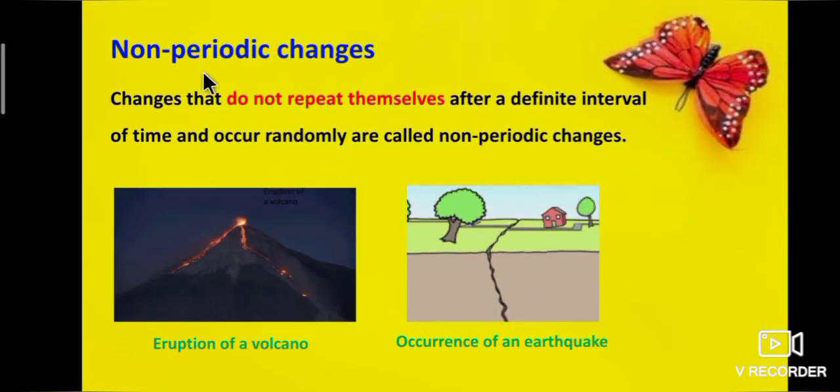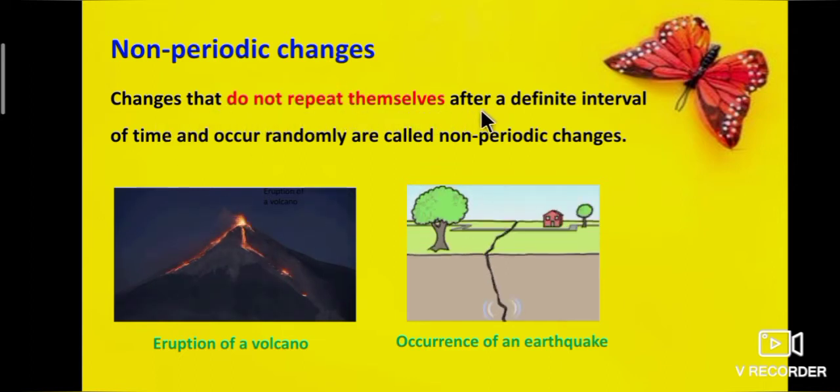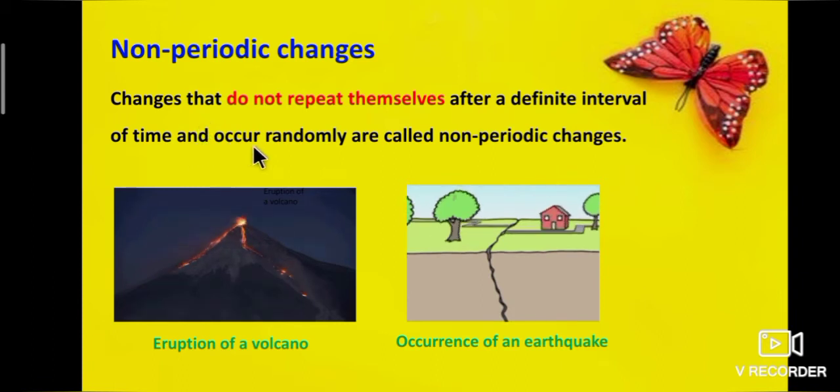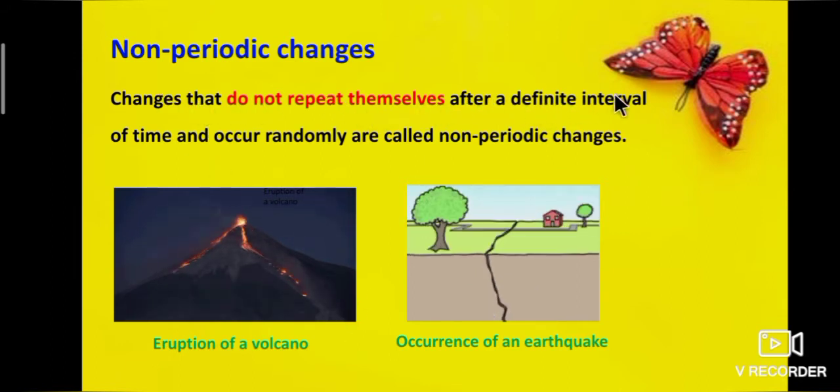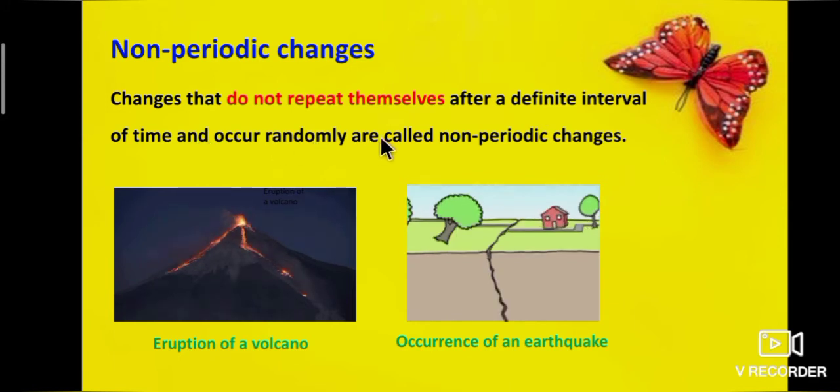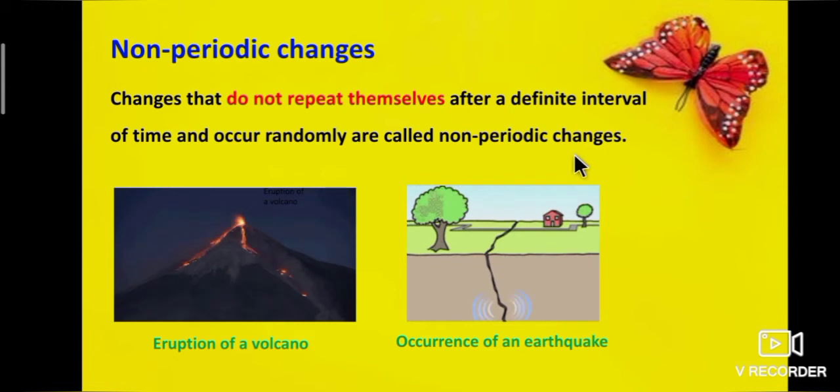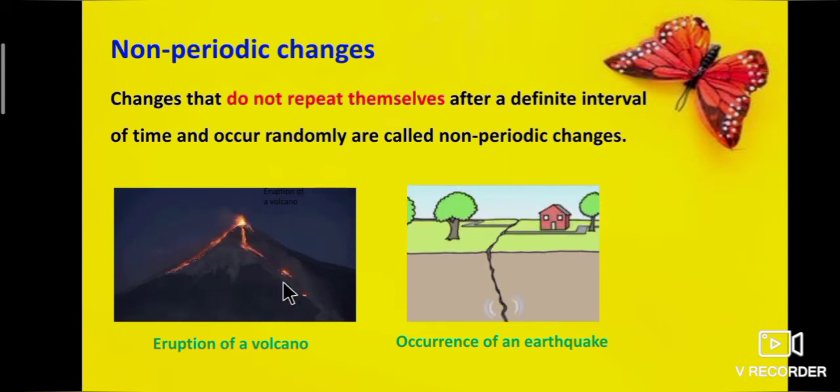Next we will see non-periodic changes. Changes that do not repeat themselves after a definite interval of time and occur randomly are called non-periodic changes. For example, eruption of a volcano, occurrence of an earthquake. These are examples that do not repeat themselves.